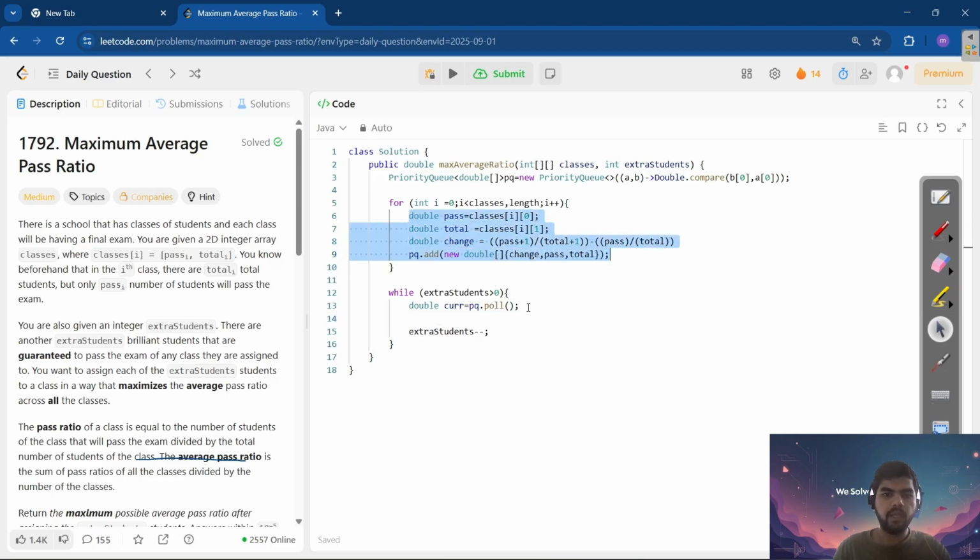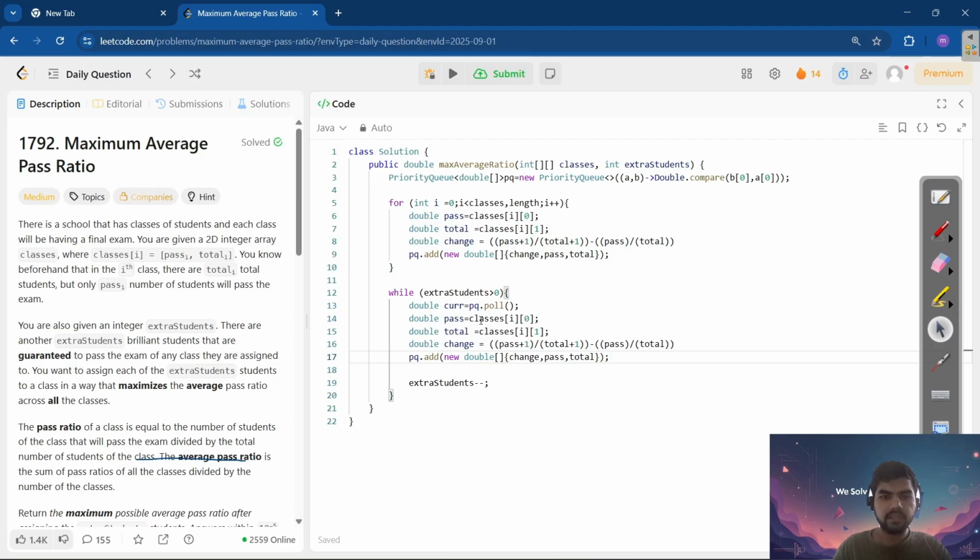We'll add one thing, I'll show you. So in the pass, instead of this, we'll get current of 0, and in this top element we are adding one student. In this total also we are adding: current of 2 plus 1. Here not 0, it will come 1. And then again we will calculate the change.